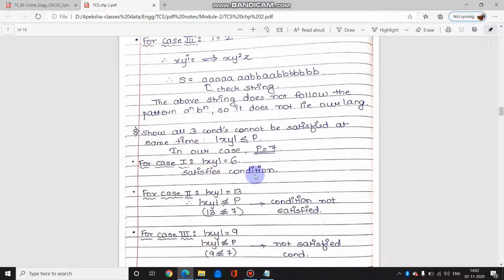Yeah, the length of xy is 6 which is less than 7, condition satisfy हो रहा है. But if you see for first case, length of xy equals 6 satisfy हो रहा है, length of y greater than 0 satisfy हो रहा है, but ये वाला जो condition है for case 1 that is not satisfying. Hence you can still prove that the language is not regular.